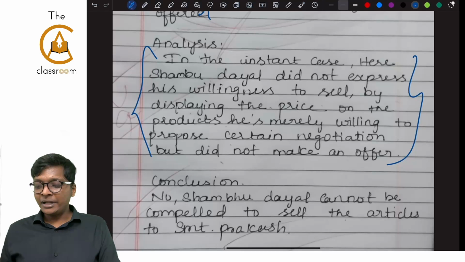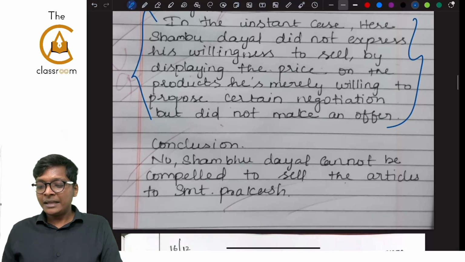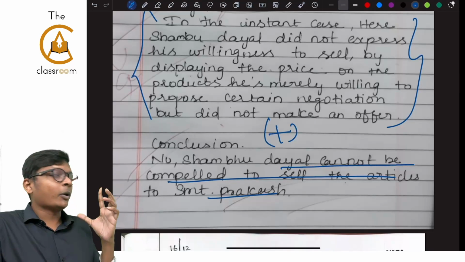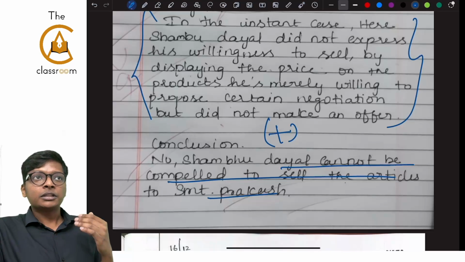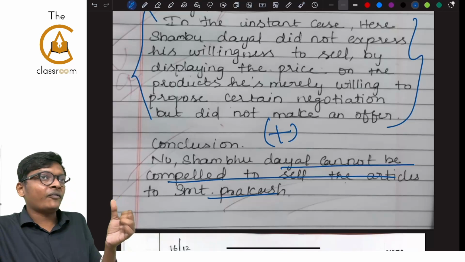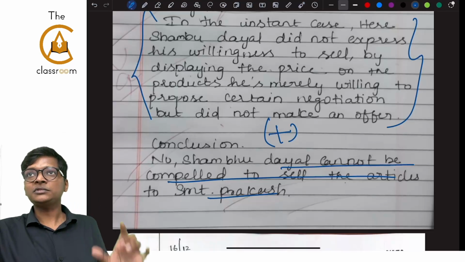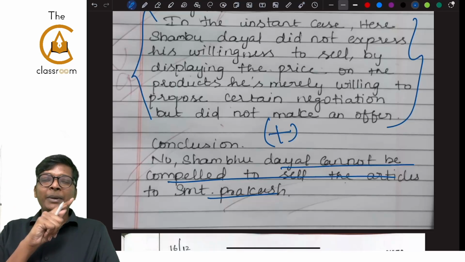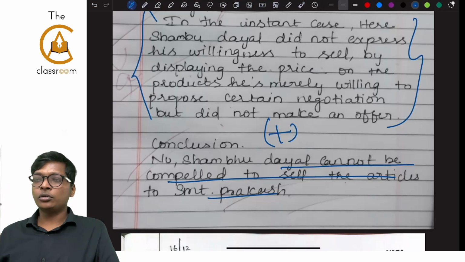Conclusion. Shambhu Dayal cannot be compelled to sell. Here I will just add one more point. Shambhu Dayal received an offer but did not accept. Therefore, he cannot be compelled. That one point is missing. He can deny the offer. Okay. Next.